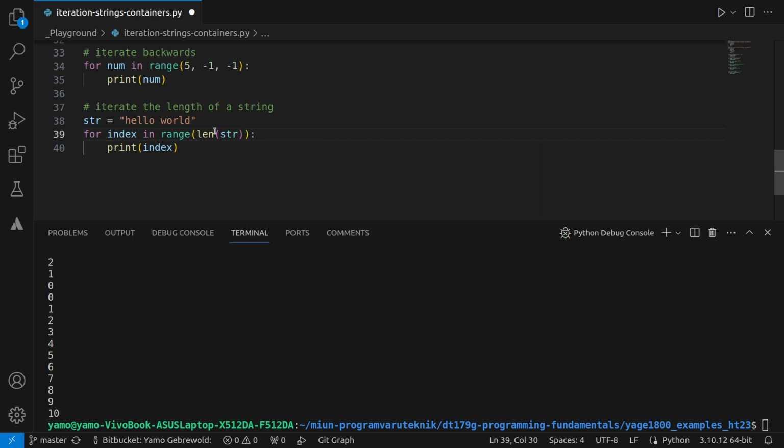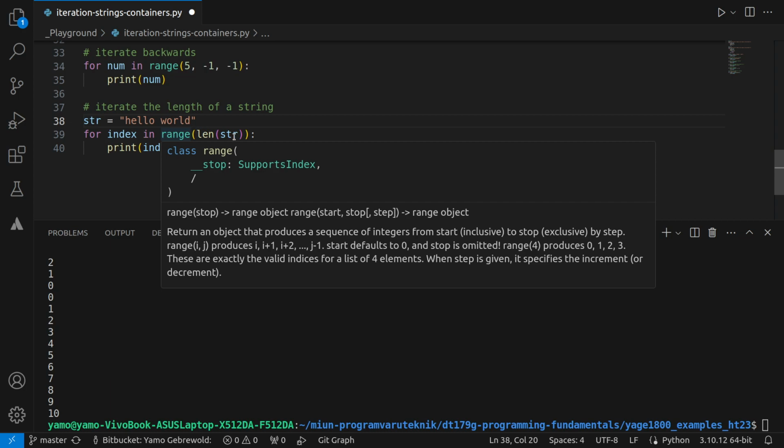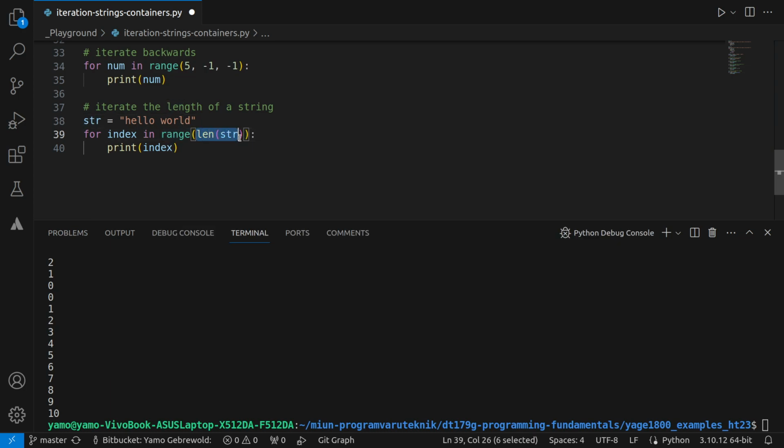So we're looking at the length of this string, which will evaluate to 10 because it's 11 characters, and so we're iterating from 0 to 10. If you actually want the complete length, then it would be +1, right? But this is a convenience because you don't want to have to worry about that -1, like you would do in many other programming languages.